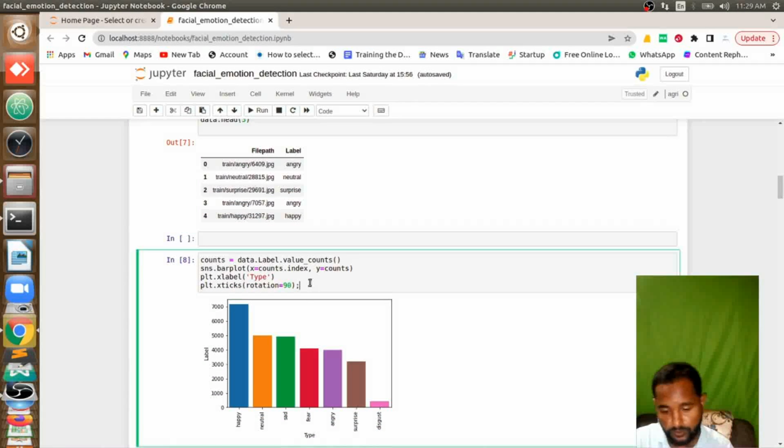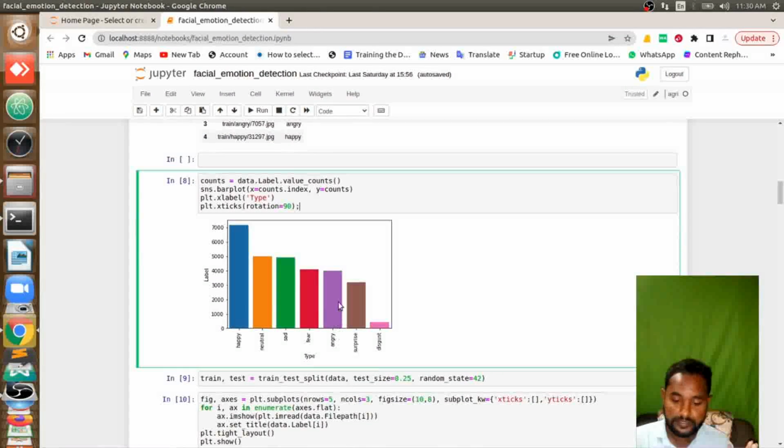Now I just want to know how many images are there in each class. When we see that, I think the happy class has so many images. It's nearly 7,000 images. But when it comes to disgust, we have very few images. So this data set is purely unbalanced.